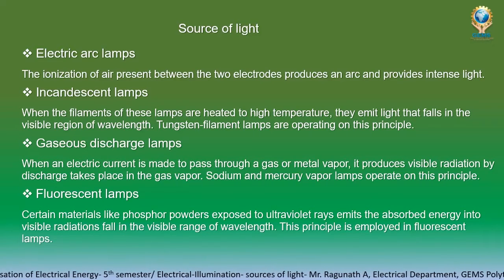So air will be ionized, and the arc will be created between the two electrodes. Based upon that, it will give the light. That is the electric arc lamp. But it is not in our syllabus, so we are not going to see that.